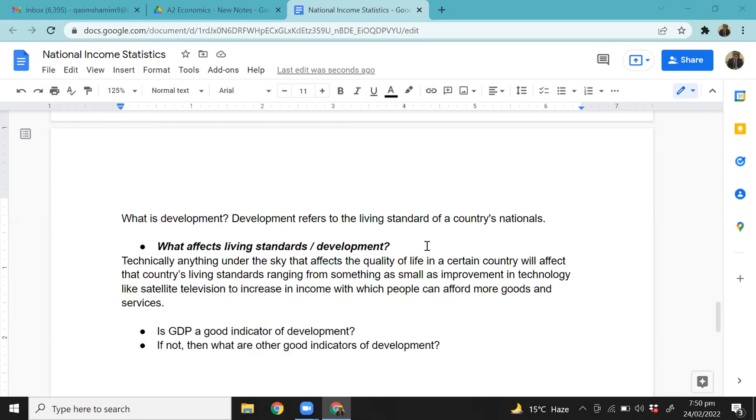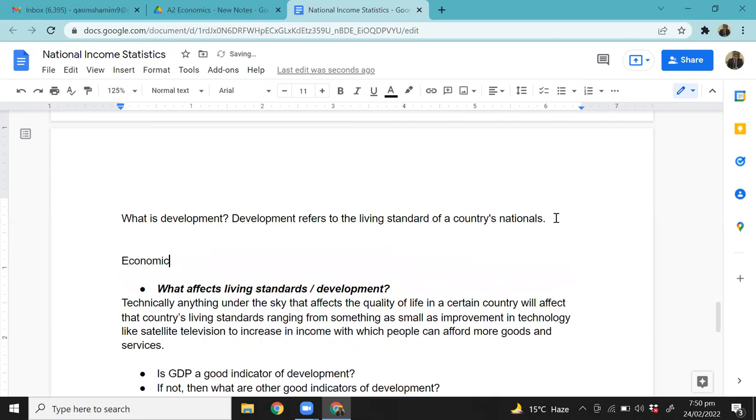What is economic growth? Let's quickly talk about that. Economic growth is the percentage increase in a country's GDP from one period. Now, students, listen to me very carefully. Economic growth is the percentage increase in a country's GDP from one period to another.